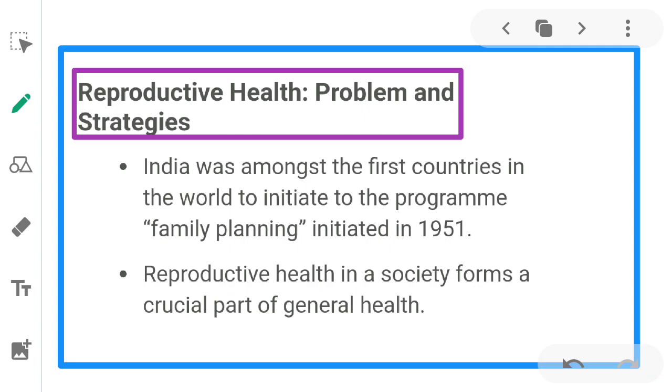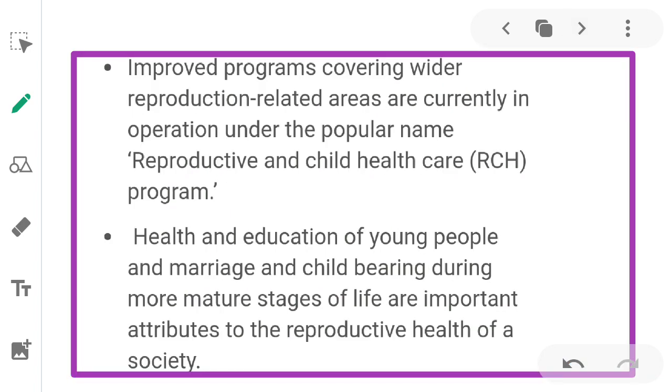Next, reproductive health in a society forms a crucial part of general health. Improved programs covering wider reproduction-related areas are currently in operation under the popular name Reproductive and Child Health Care Program, that is RCH.